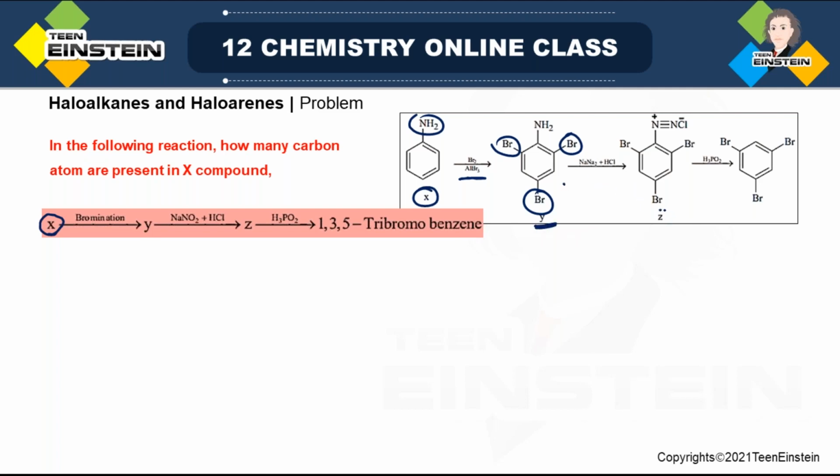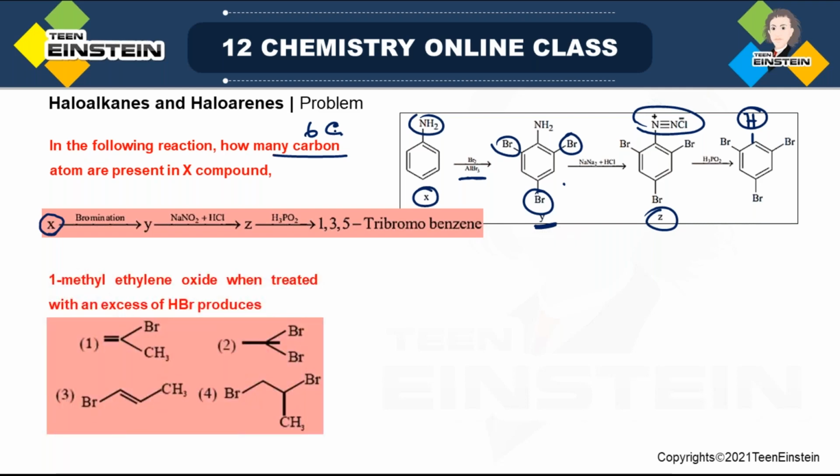NaNO2 HCl mixture is used, you are getting Z. So this is the diazonium ion. Now this is not very stable. Then in presence of H3PO2, this is replaced by H. So this is the final product. So X is... it is asking how many carbon atoms are present in X. So once you know X, it is aniline, so obviously total 6 carbons are there. This is an integer type of problem.